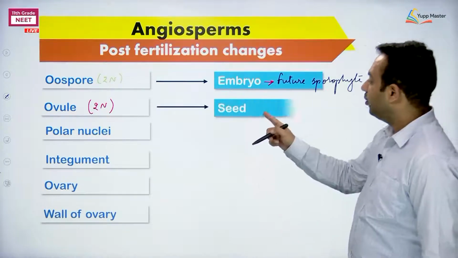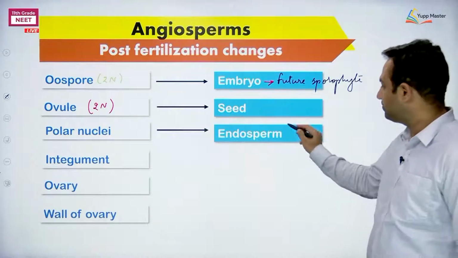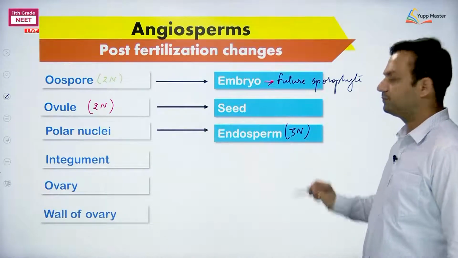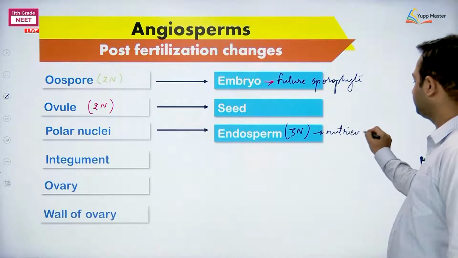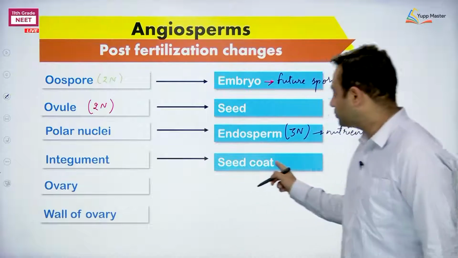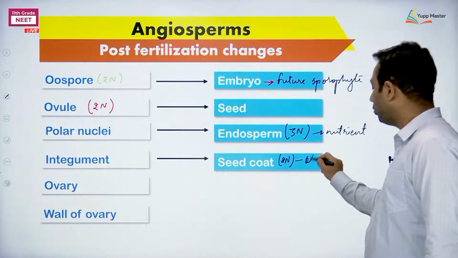Number second, ovule is going to be the seed. Polar nuclei is going to form the endosperm, which is 3N. This is nutrient of the embryo. Integument is going to be the seed coat. Ploidy 2N. I can write it as what? Old sporophyte.